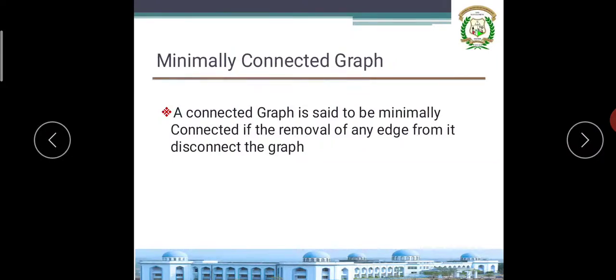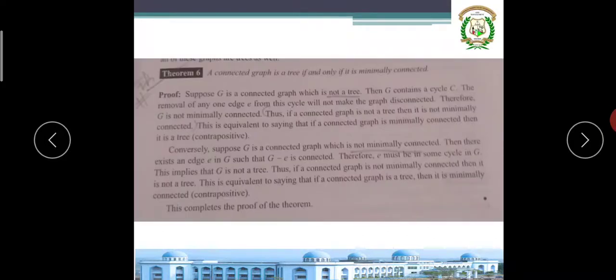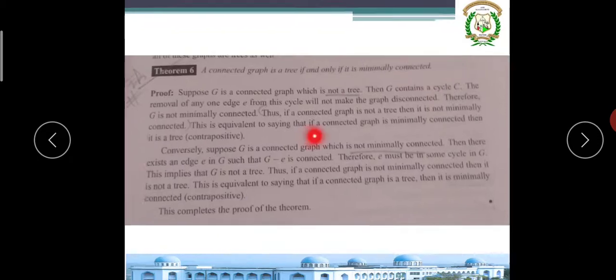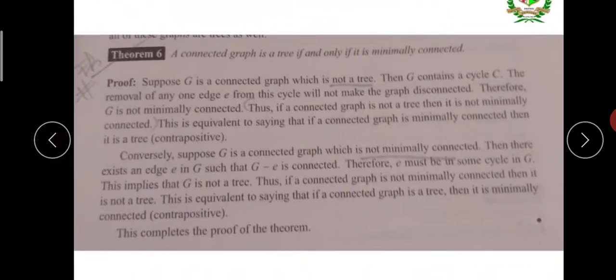What is a minimally connected graph? A connected graph is said to be minimally connected if the removal of any edge from it disconnects the graph. A connected graph is a tree if and only if it is minimally connected. Yes, because we understood the tree definition: connected, n vertices, n minus 1 edges, not having a loop. So removing any edge in a tree, it becomes disconnected. So a minimally connected graph is a tree. We understood that.